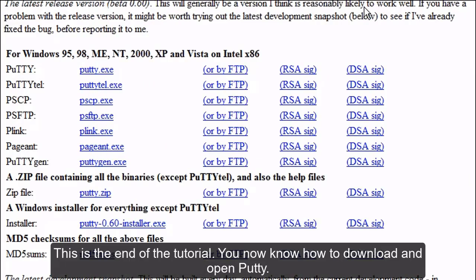This is the end of the tutorial. You now know how to download and open Putty.